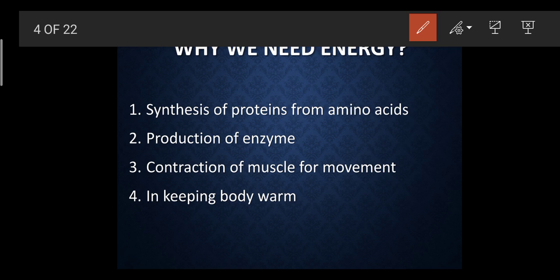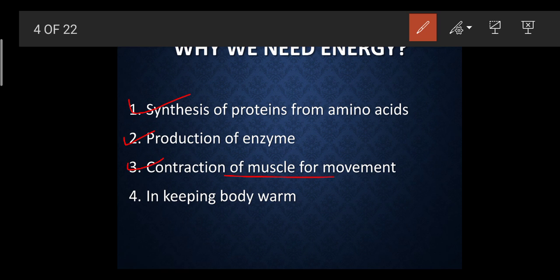Production of enzymes. What is the function of the main enzymes? Enzymes in our body help to break down the different types of nutrients, like carbohydrates get broken down, proteins get broken down, fats get broken down. This is done in the presence of enzymes, which helps to provide us the glucose in a sufficient quantity.